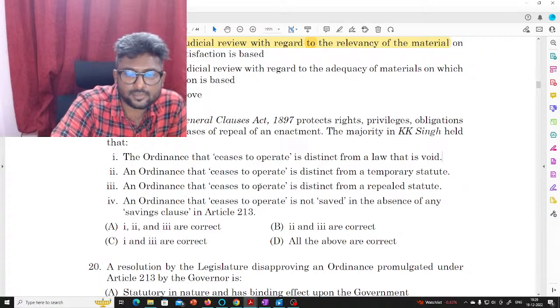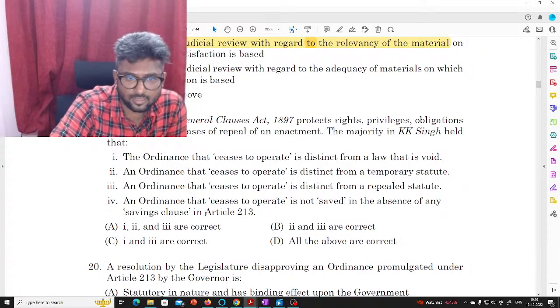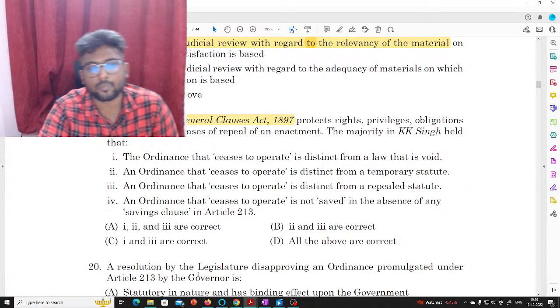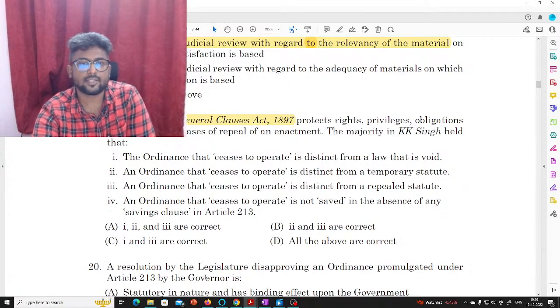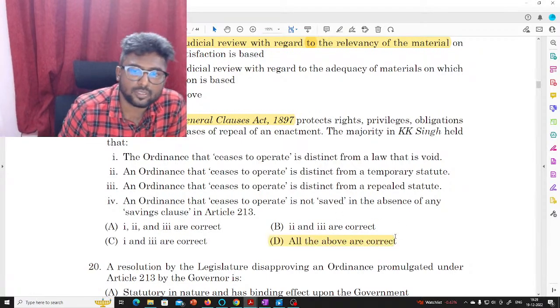An ordinance that ceases to operate is distinct from a repealed statute. An ordinance that ceases to operate is not saved in the absence of any saving clause in Article 213. So here it is the General Clauses Act. Again, I told you this is something where the examiner has incorporated various ancillary subjects of Constitution. So the answer to this question is D. All of the above are correct.